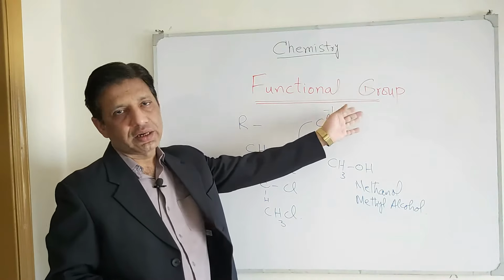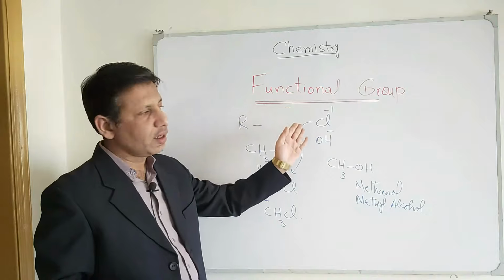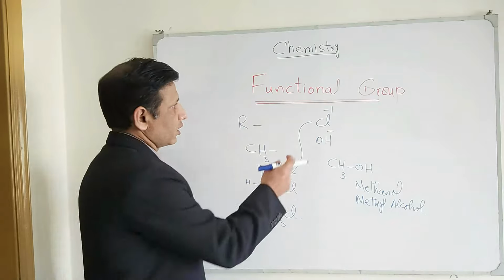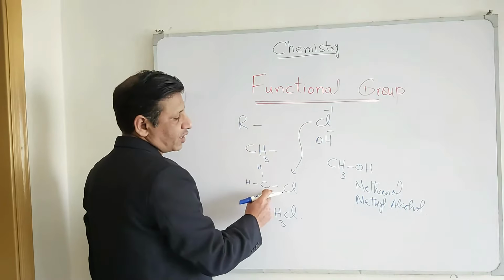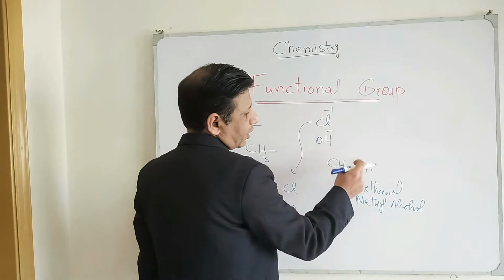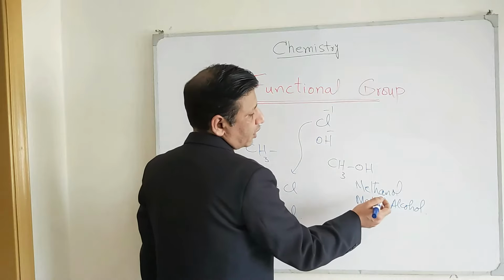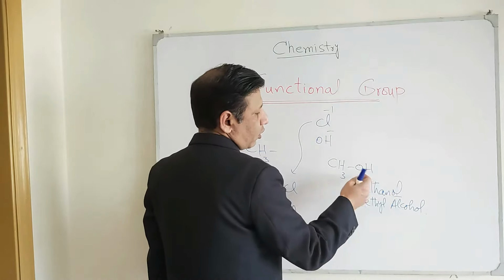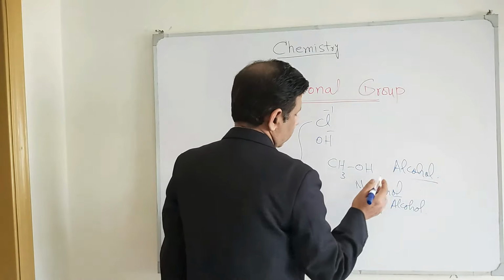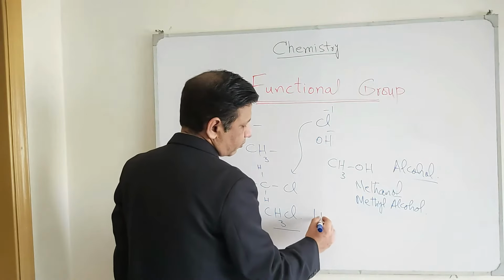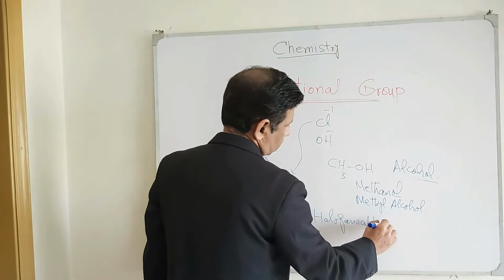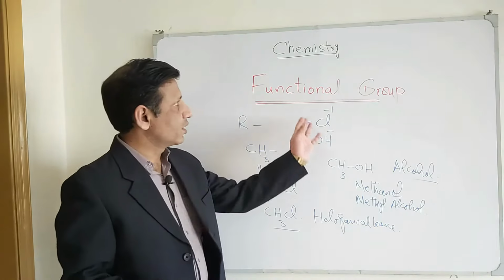Once again, let's repeat the definition. Functional group is basically an atom or group of atoms which gives specific properties to a molecule. Now this Cl negative, when attached to CH3, became a halogenoalkane, and when the same OH negative is attached to the same CH3 group, its functional group is changed, and now this compound belongs to the alcohol family, and this belongs to halogenoalkane. So this was the basic thing regarding functional group.